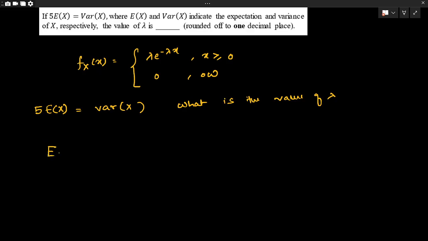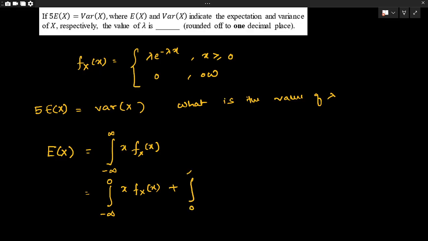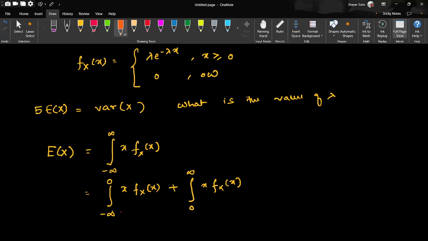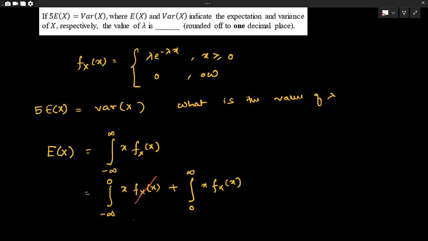So expectation of x can be defined as integration from minus infinity to plus infinity x into fx of x. Now we can write it as integration from minus infinity to 0 of x into fx of x plus integration 0 to infinity of x into fx of x. Here we can easily see that when the range is from minus infinity to 0, fx is basically 0.